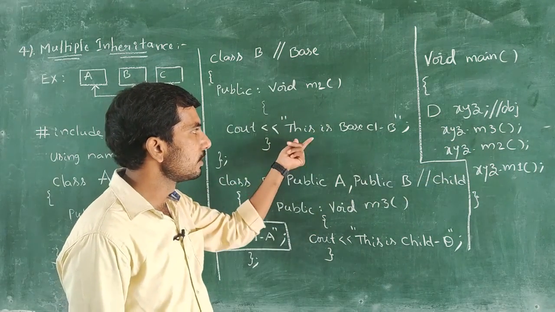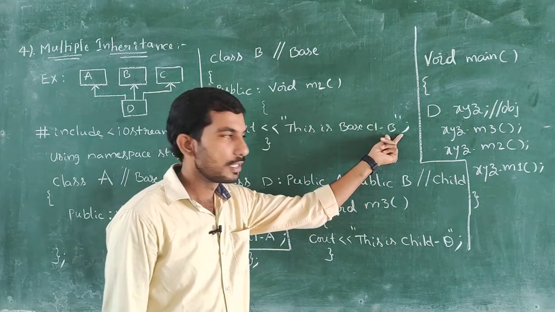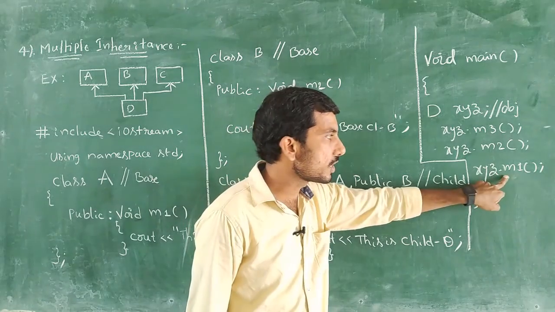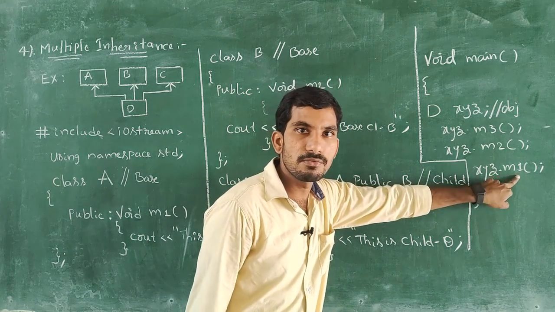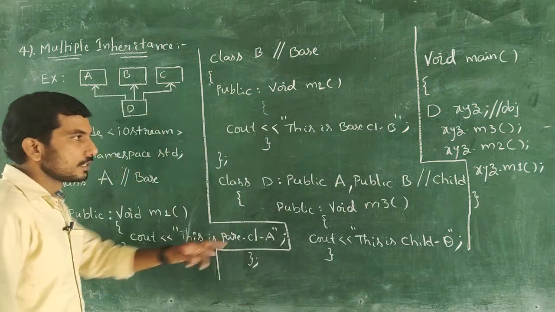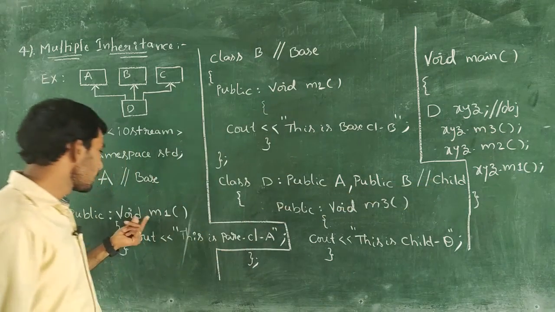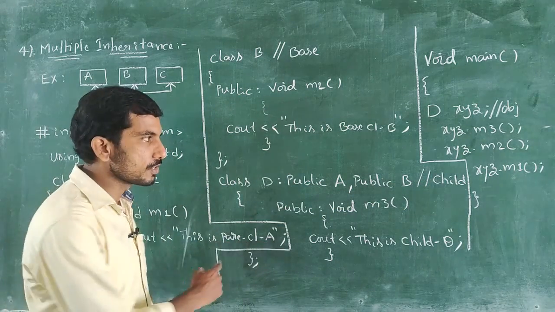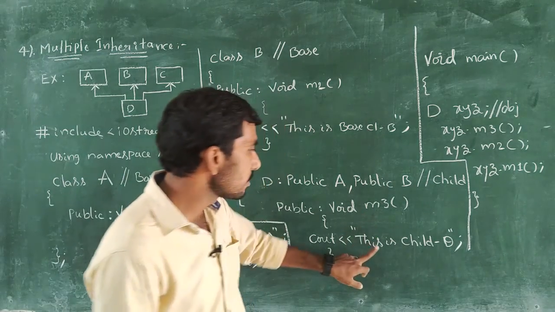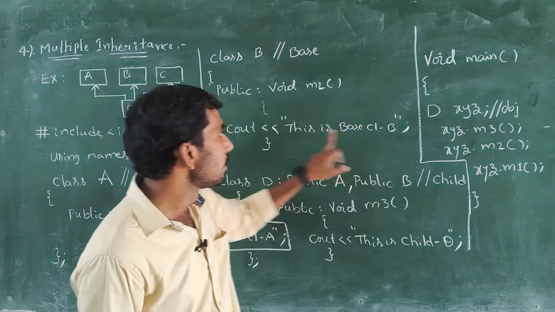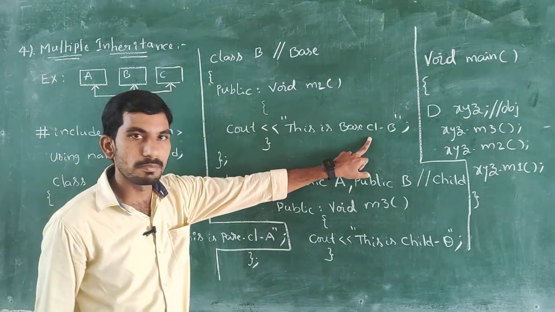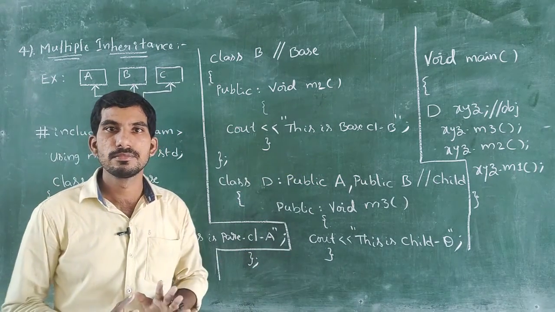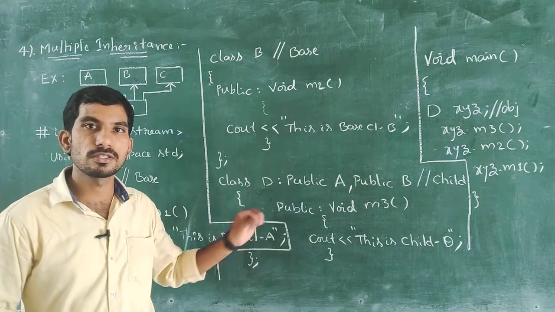The m2 function has, this is base class B. Next we are calling the m1 function with the help of the object, xyz.m1. So this m1 function returns, this is parent class. The final result of this program is, first, this is child class D, and second statement, this is base class B. Next one, this is parent class A. So this is the final result of this program.